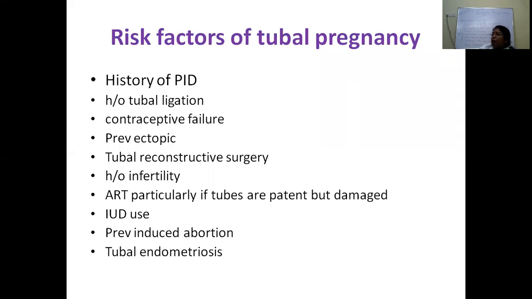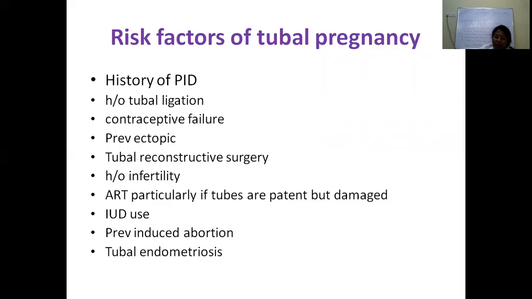Then again, most important is post-abortal and puerperal sepsis. Here also, because of post-abortal or puerperal sepsis, there can be peritubal adhesions. Then there is kinking and narrowing of the tubes. Then endometriosis, same, whether endo or extra factors, which will lead to formation of adhesions.